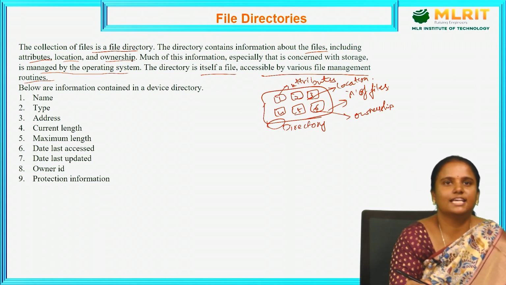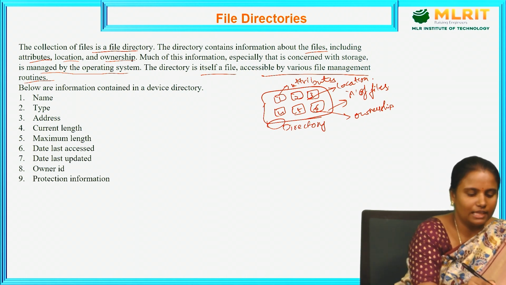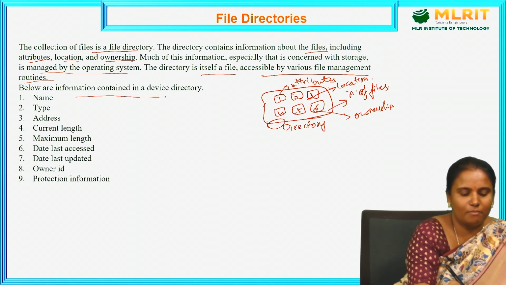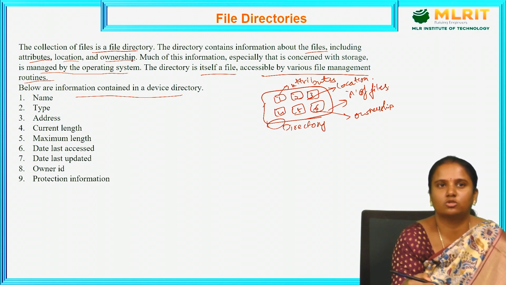Let us see how this information is contained in a device directory, and how we are going to store these device directories. Below is the information contained in a device directory: in which format we are going to store the files in the directories, in which device directory we are storing this information, in the form of a file, in which format.